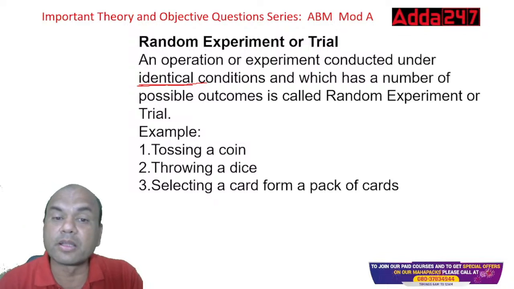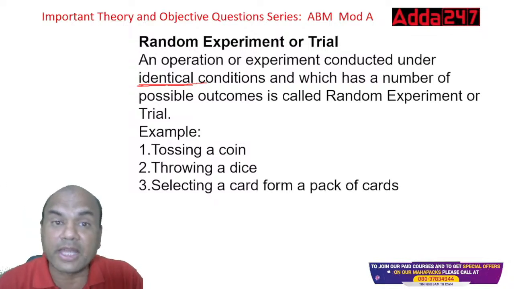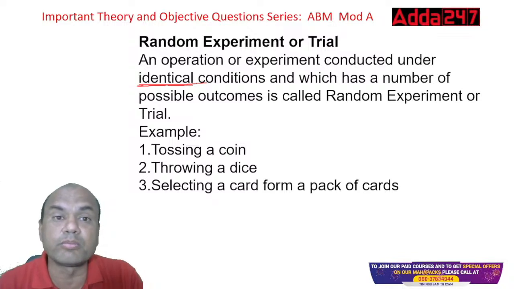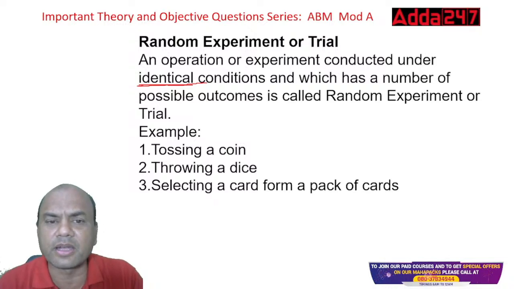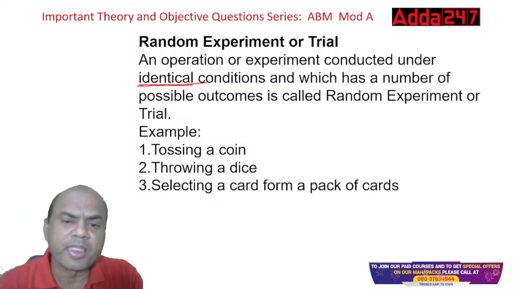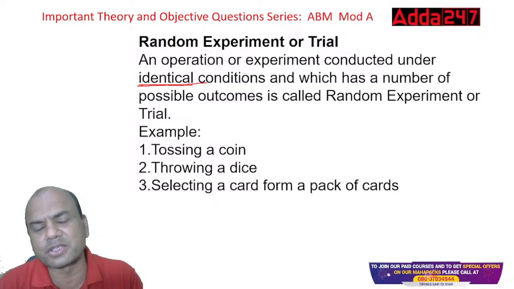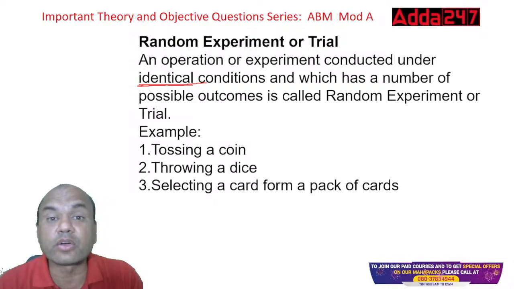Okay, which has a number of possible outcomes, right? Possible outcomes can be anything. Chandrayaan could have crashed, but it succeeded. Why? Because the identical conditions were so matching. They were created in so much detail that the chance of crashing was 0%. So, having a number of possible outcomes is called a random experiment. Okay. Tossing a coin, throwing a dice, selecting a card from a pack: these are all bookish examples. The latest examples are designing a COVID vaccine and designing a Chandrayaan.